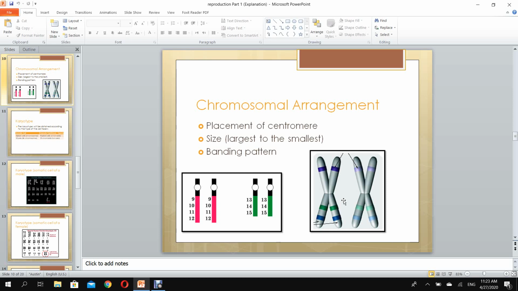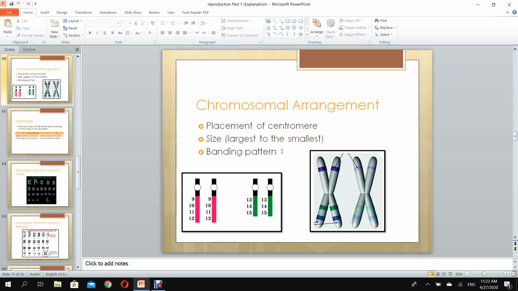So these are genes. If you look at these 2 sister chromatids, we can see that the bands are at the same level and they are for the same gene. Here also the bands are at the same level. So we arrange the chromosomes according to these 3 criteria: placement of the centromere, size from the largest to the smallest, and the banding pattern.